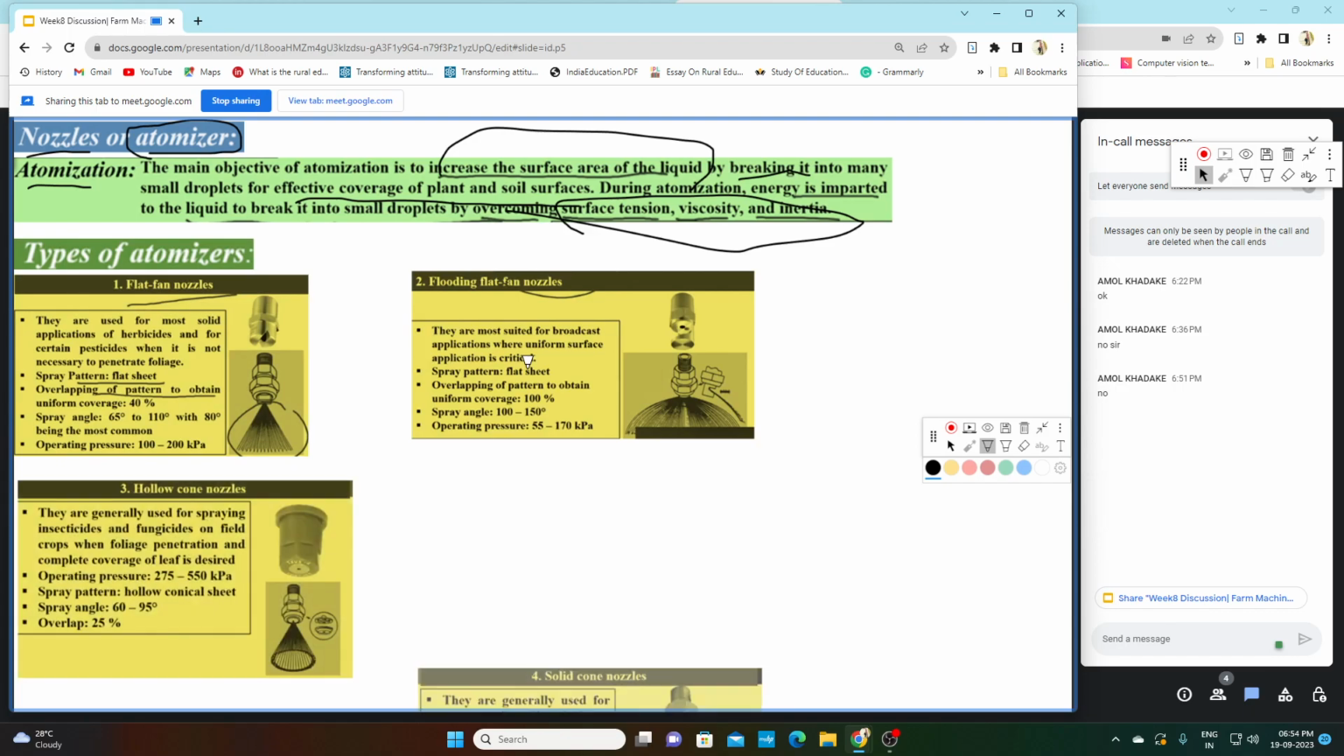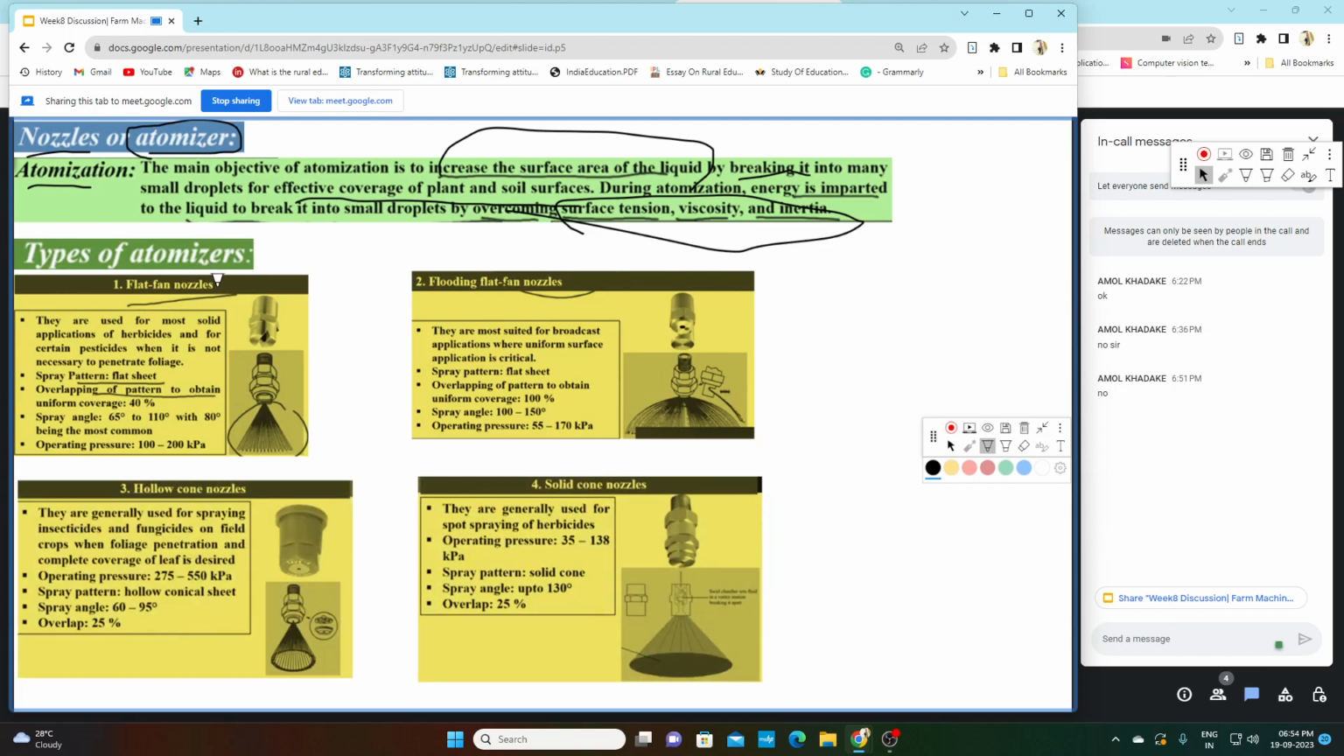Now we will see the types of atomizer. Atomizers are nothing but nozzles. So there are four types of nozzles. One is the flat fan nozzle. You can see here in the diagram, this type of nozzle is known as a flat fan nozzle. Second is the flooding flat fan nozzle. This is the diagram of the flooding flat fan nozzle.